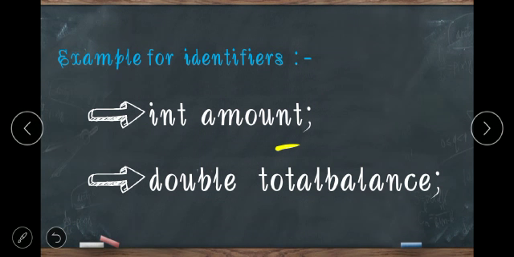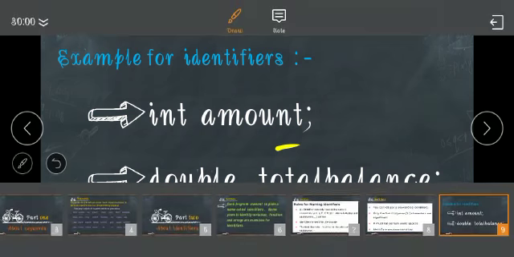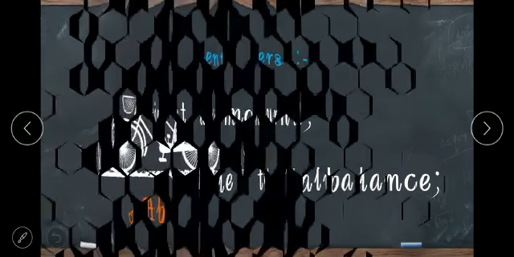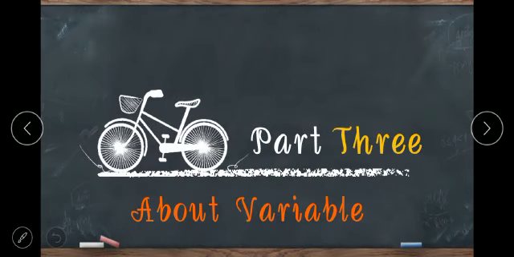Here double is also a keyword, but total balance is an identifier. Here also in total balance there is no space in between, and it starts with an alphabet.